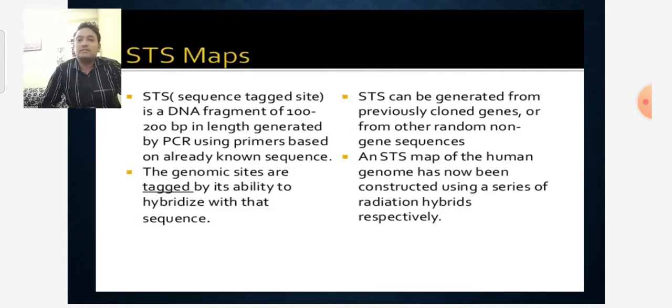STS is the full form of sequence tagged site, a DNA fragment of 100 to 500 base pairs in length generated by PCR, the polymerase chain reaction. We have already discussed the PCR technique. Using primers based on already known sequences, the genome sites are tagged by their ability to hybridize with that sequence. The sequence tagged site can be generated from a previously cloned gene or from a random non-gene sequence. The STS map for the human genome has now been constructed using a series of radiation hybrids. This is also a type of physical mapping.